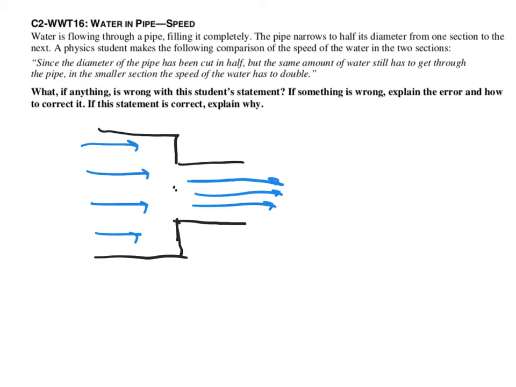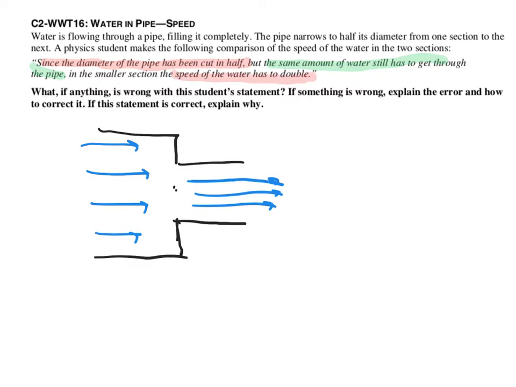And this is a mixed bag for the student. It is true that the same amount of water has to get through the pipe in some fixed amount of time, but what is not true is that because the diameter of the pipe is cut in half, the speed of the water has to double.